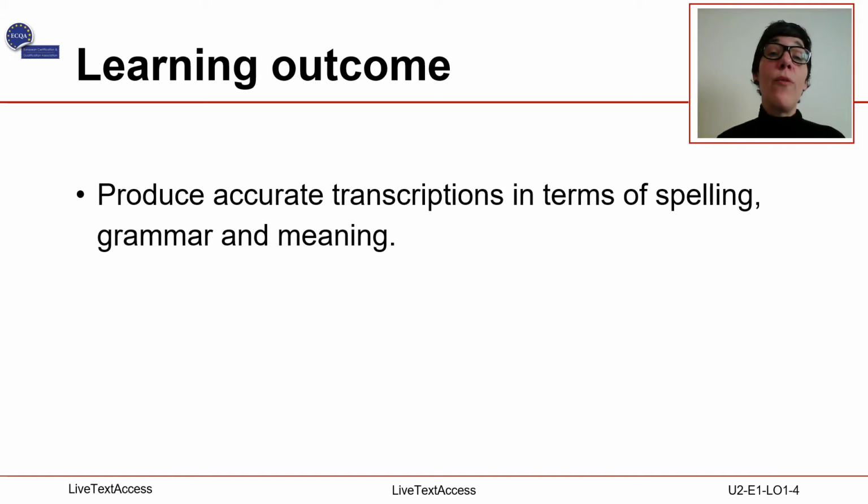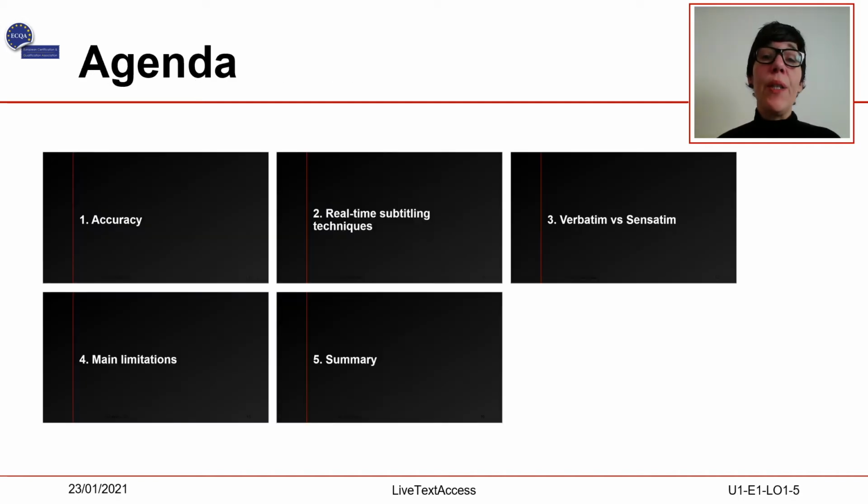The learning outcome for this video lecture is to produce accurate transcriptions in terms of spelling, grammar, and meaning. In this video lecture, we will be dealing with the following points: accuracy definition, real-time subtitling techniques, verbatim versus sensatim subtitles, and main limitations. We will finish with a summary.